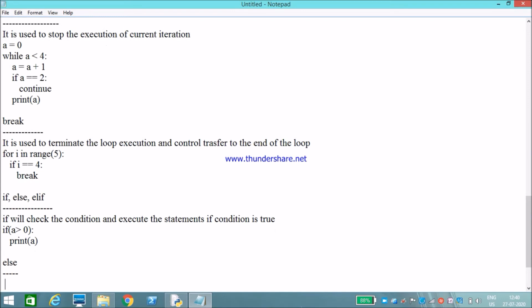If the condition fails, then the else statement will execute. When the if condition fails, then the else part will execute.